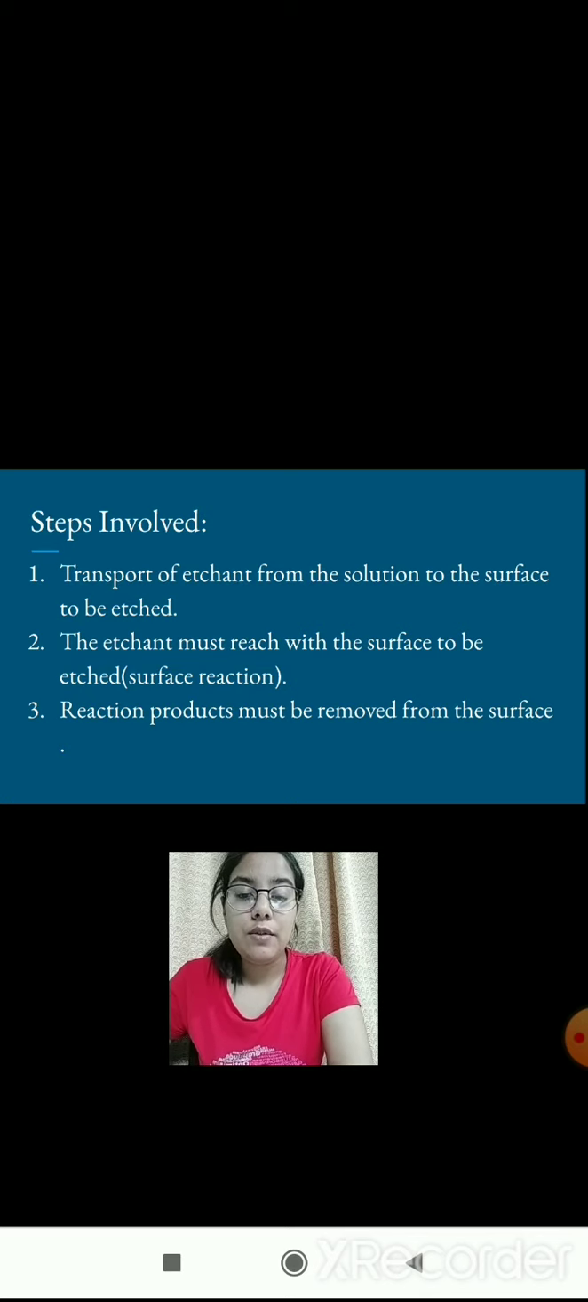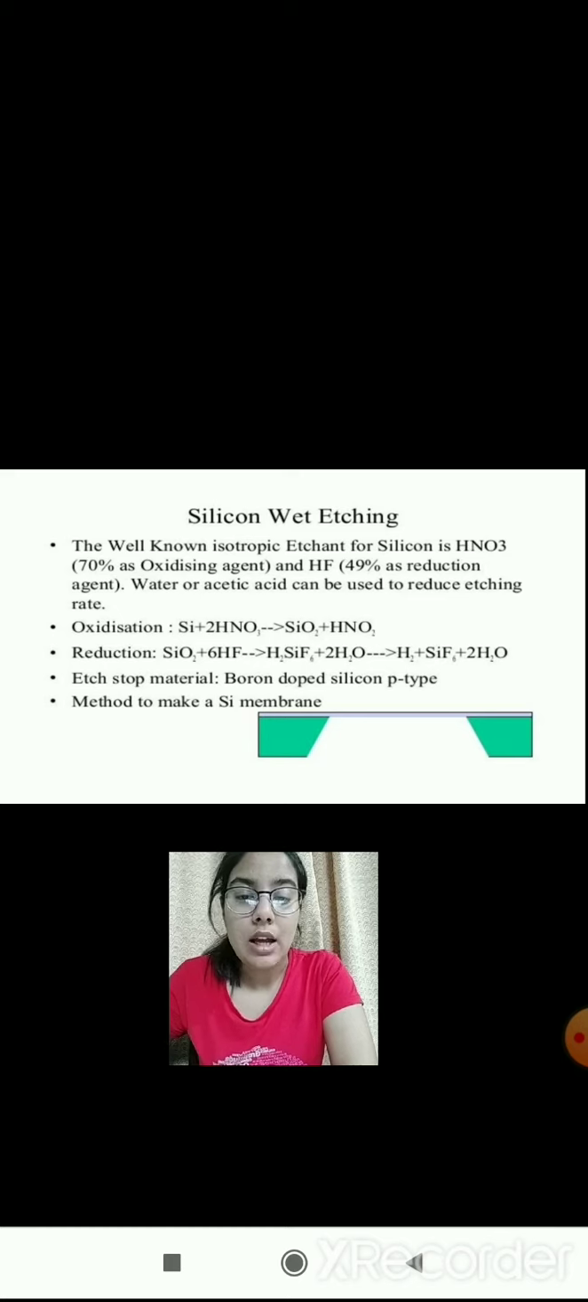Following are the steps involved in wet etching. The first step is the transport of etchant from the solution to the surface to be etched. The second step is surface reaction, in which the etchant must react with the surface to be etched. And the last step is removal of reaction products from the surface. This figure shows the reactions involved in silicon wet etching. As we can see, both oxidation and reduction reactions take place in case of wet etching of silicon.